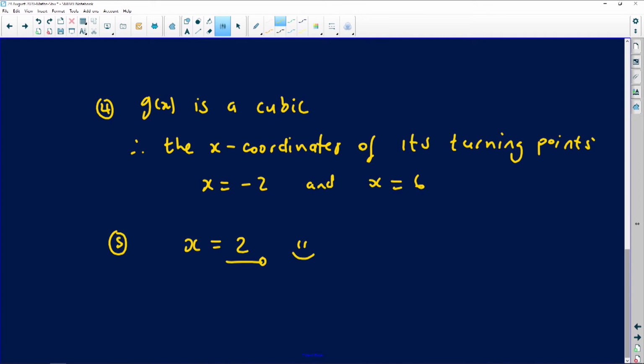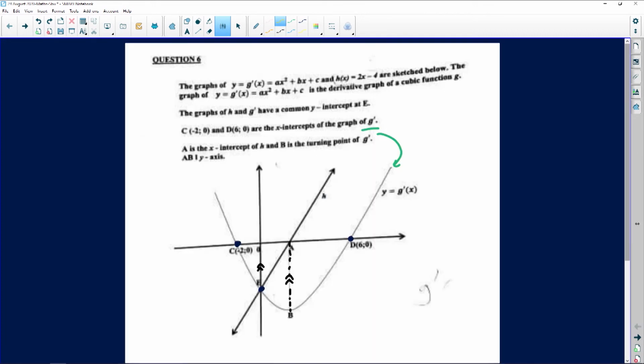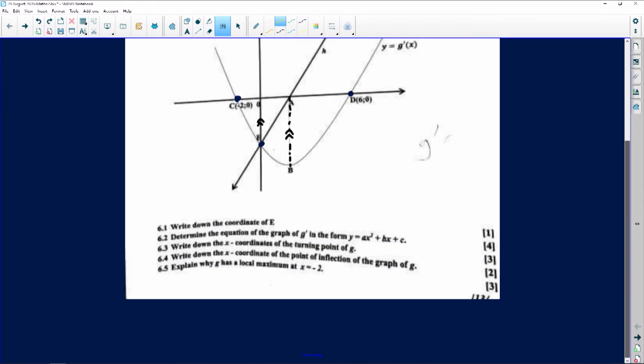So that will be the solution, which we just explained how to find. Great stuff right there. Okay. The last question for this is asking us to explain why G has a local maximum when x is negative 2, right? Why G has a local maximum when x is negative 2. Okay, cool.